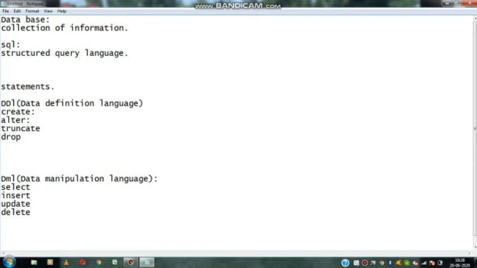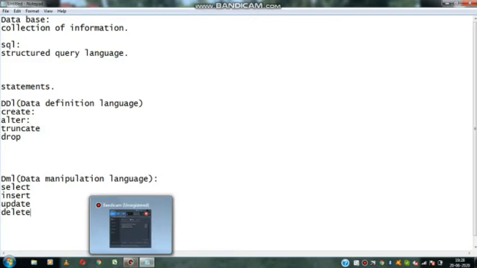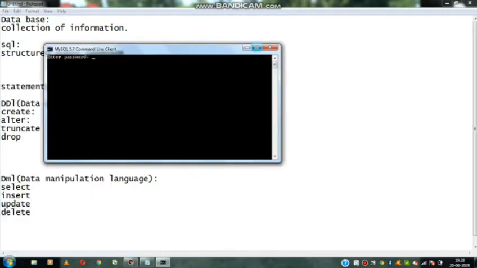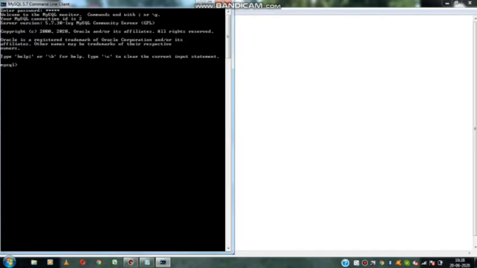We can execute them through MySQL. Now I will go to MySQL. I already told you how to download MySQL. Here I open the MySQL screen. It is asking to enter the password. I set the password as admin this morning. Now it displays: welcome to the MySQL monitor. Commands end with a semicolon or \g.